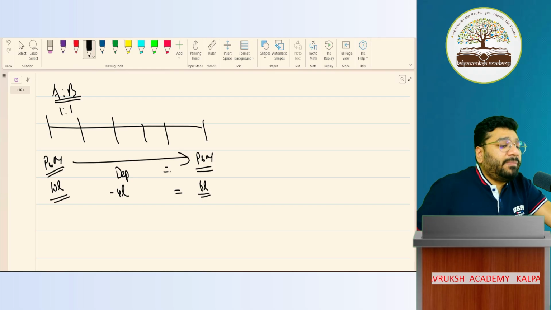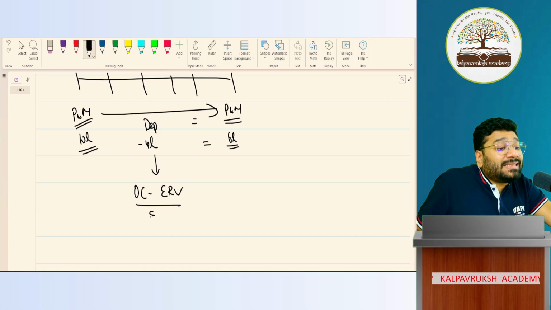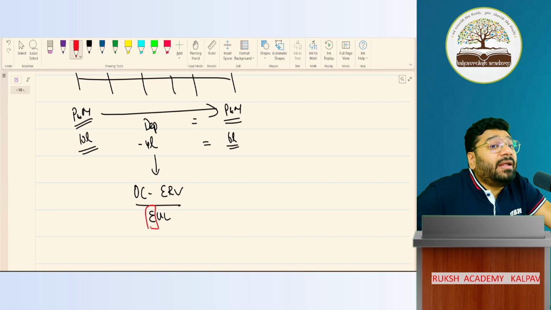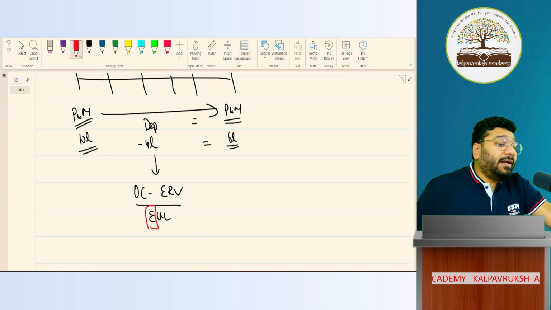Now, tell me, what is the formula to calculate this depreciation? Original cost minus estimated residual value divided by estimated useful life. What is the meaning of estimated useful life? You are assuming that the life of this asset is going to be 10 years.